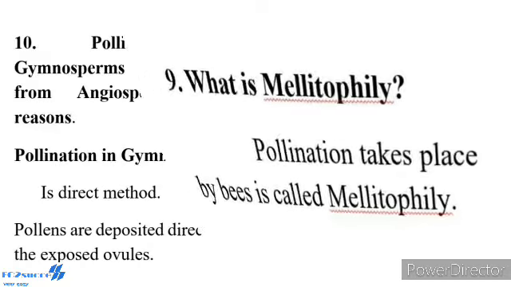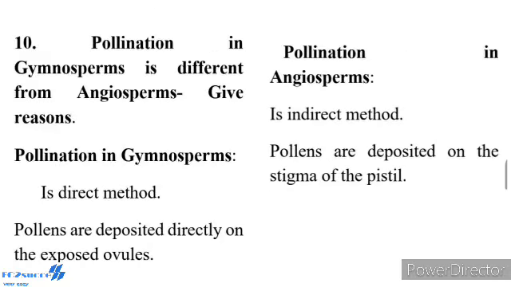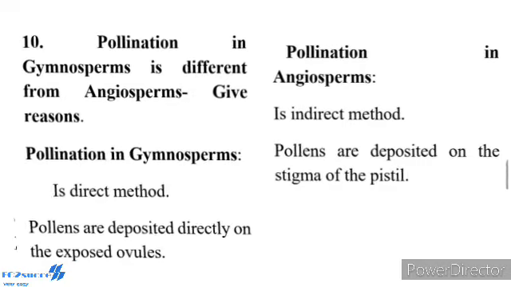Tenth question, pollination in gymnosperms is different from angiosperms. Give reason. Pollination in gymnosperms is a direct method, and pollen grains are deposited directly on the exposed ovule. Pollination in angiosperms is an indirect method. Pollen grains are deposited on the stigma of the pistil.